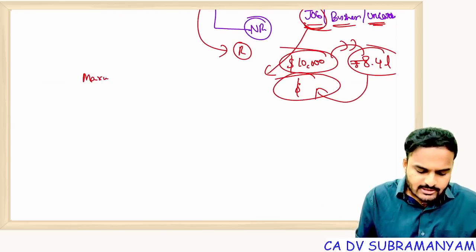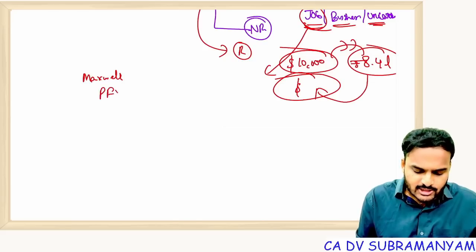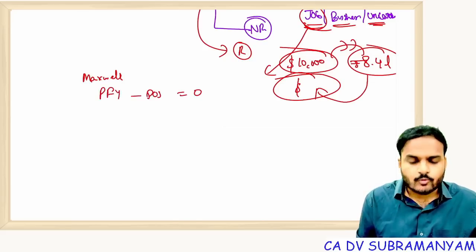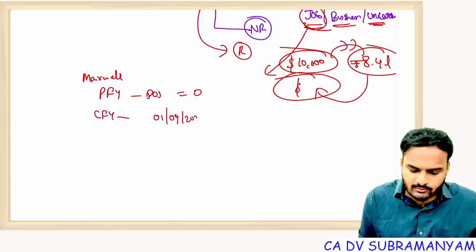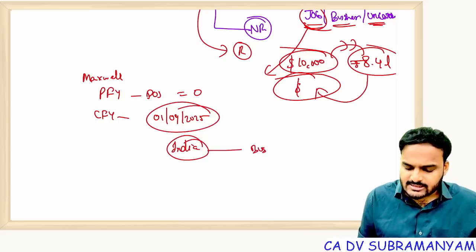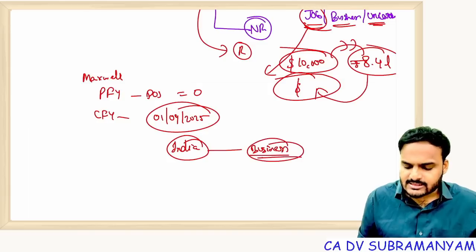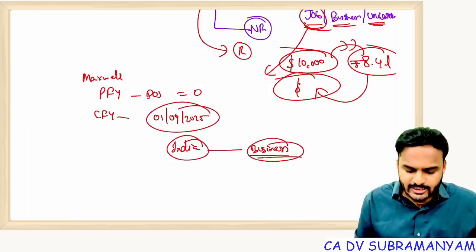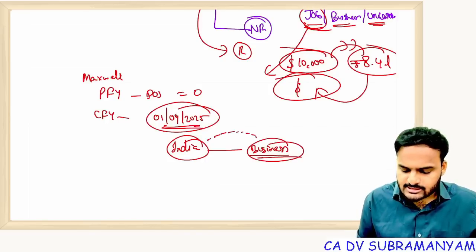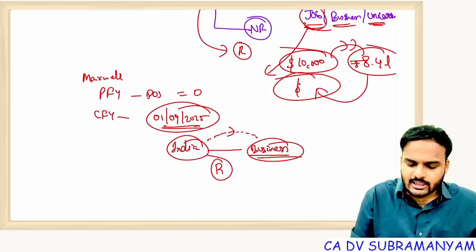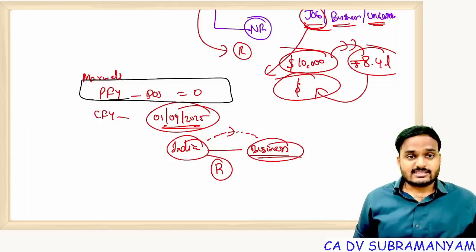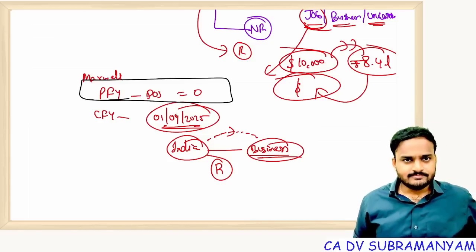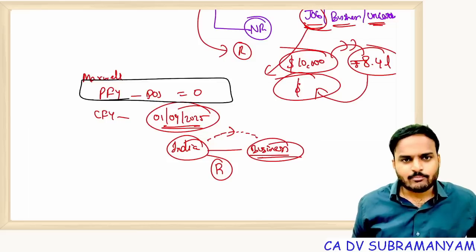Similarly, suppose Mr. Maxwell, in the preceding financial year, his period of stay is 0. In the current financial year, exactly on 1st September 2025, he visited India. What is the reason? To start a business in India. Now, the moment he enters India with an intention to start a business in India, he will be called a resident, even though his period of stay in the preceding financial year is not more than 182 days. Getting my point?